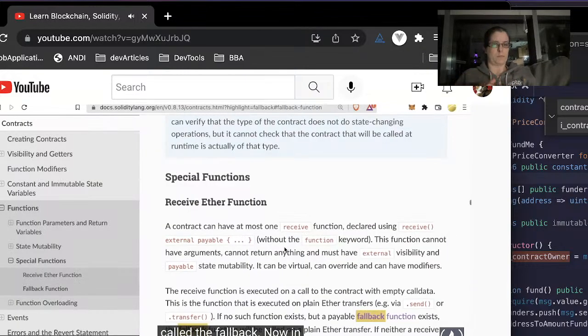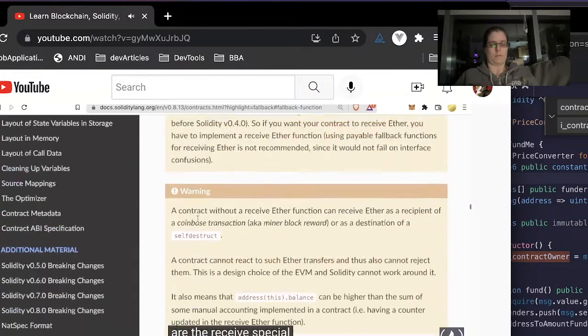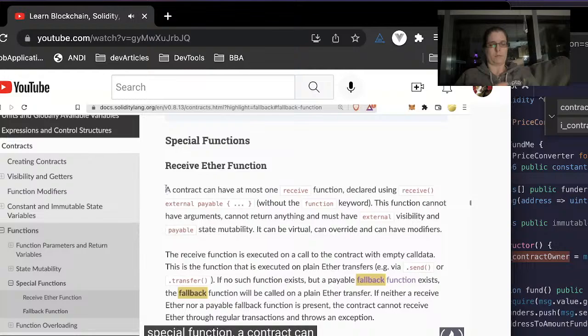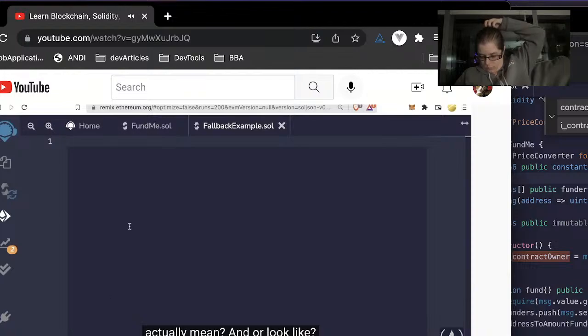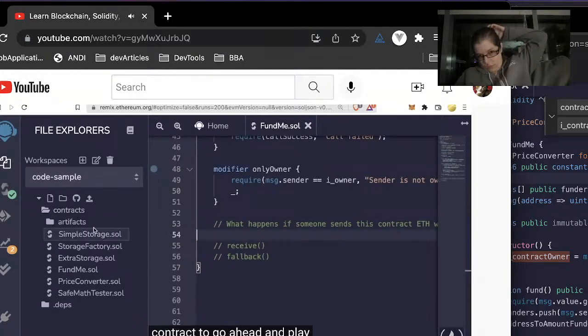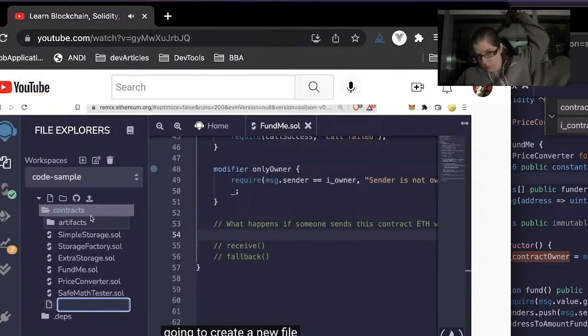Now in Solidity, there are actually a number of special functions, and two of these special functions are the receive special function and the fallback special function. A contract can have at most one receive function, declared using receive() external payable, without the function keyword. This function cannot have arguments, cannot return anything, and must have external visibility and payable state mutability. What does that actually mean or look like? Well, let's create a separate contract to play with this. So in here, we're going to create a new file called